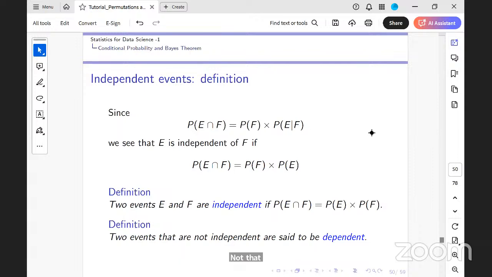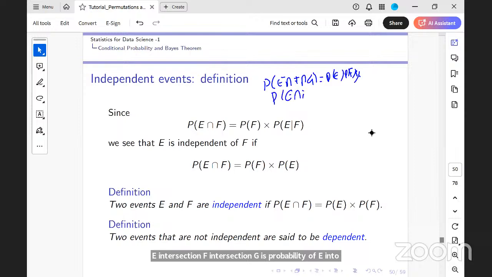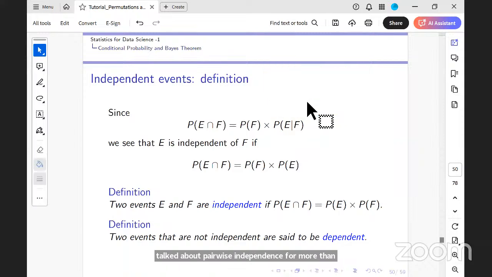For three events, we have pairwise independence. It is in addition to the probability of E intersection F intersection G being the probability of E times the probability of F times the probability of G. We have pairwise independence also. You can refer to the notes. We have talked about pairwise independence for more than two events. Till here, is it clear?